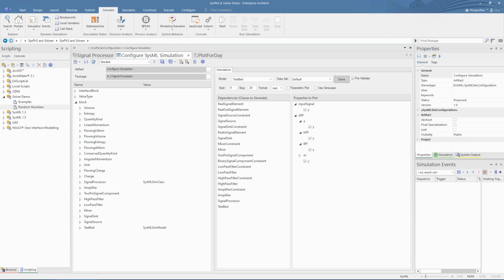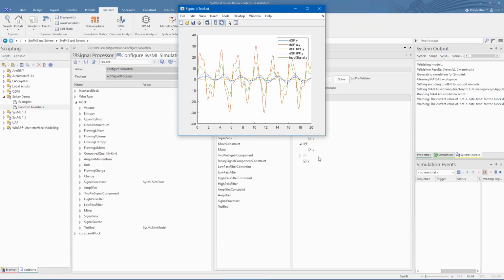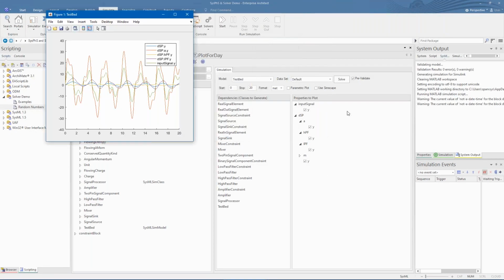While we wait for MATLAB and Simulink to start in the background, you'll see we can now choose either Simulink or Modelica from the drop-down here. We see all our blocks defined on the left and a list of output properties on the right that can be plotted in Simulink. When finished, this will open MATLAB Simulink and show the output of the selected variables. Here's Simulink's graph of the output.